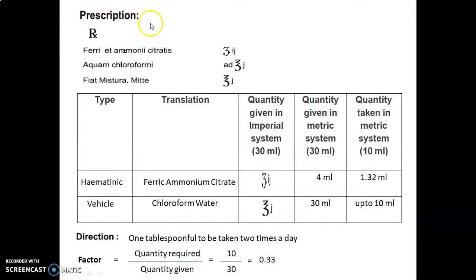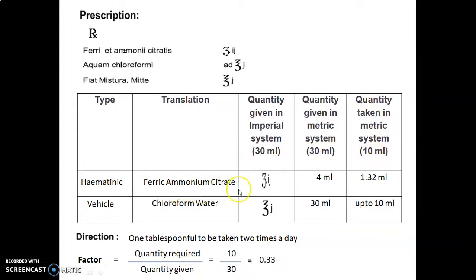This is the prescription given in Latin terms. Let's discuss in detail this formula table. First of all, type: here we can write the category of that ingredient. Translation means the name of the ingredient. Quantity given in the imperial system is 30 ml, which is given in the formula. Quantity given in the metric system: we converted the Latin imperial to metric, and this is also 30 ml. The quantity taken in the metric system is 10 ml. We have to prepare 10 ml of formulation.